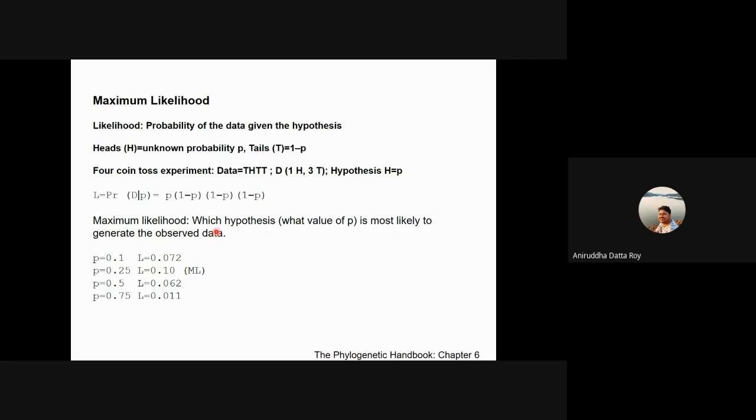Let me put a very high P. So we put a P value of 0.75, right? So that will be 0.75 times 0.25 times 0.25 times 0.25. And that will give you a likelihood of 0.011, right? So you realize that you have to be somewhere in the middle here. As soon as you put a P of 0.25, you realize you're getting a very high likelihood, and that is your maximum likelihood, right?